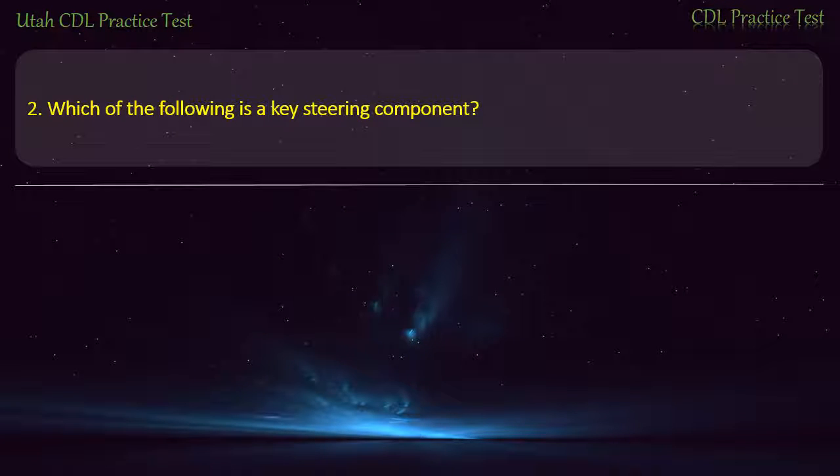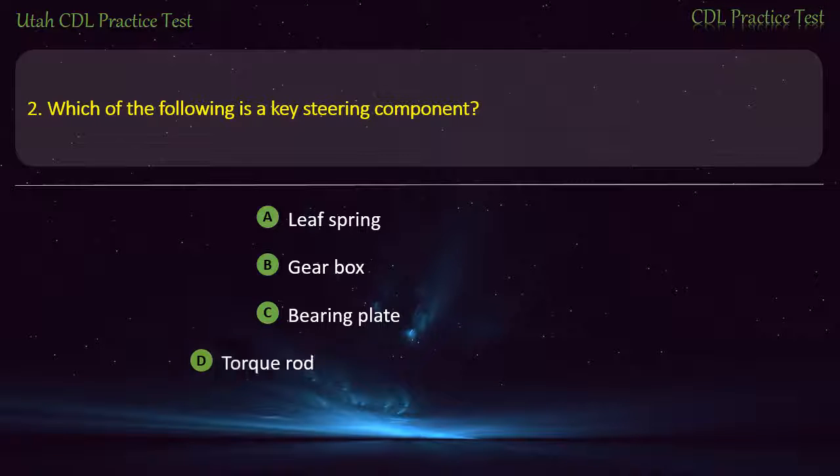Question 2. Which of the following is the key steering component? Leaf spring. Gearbox. Bearing plate. Torque rod. Answer. Gearbox.